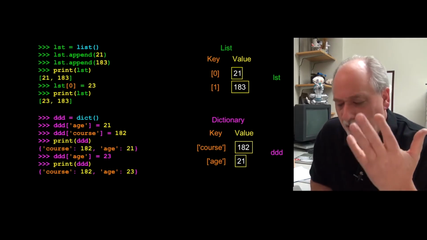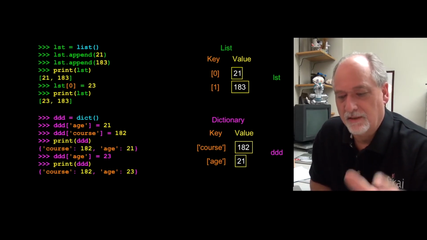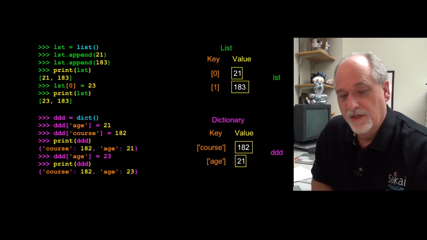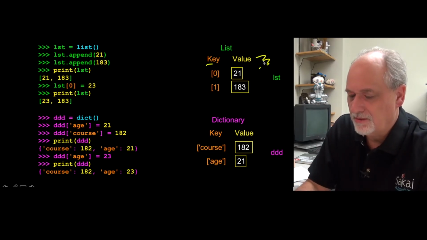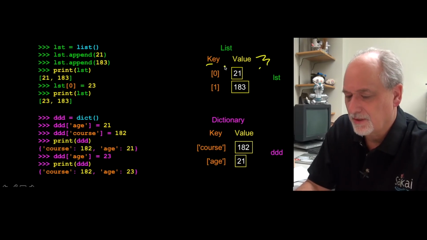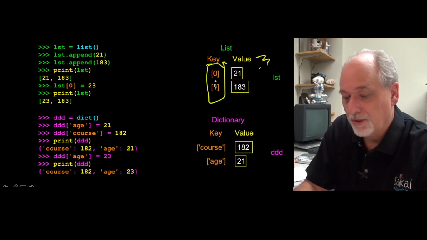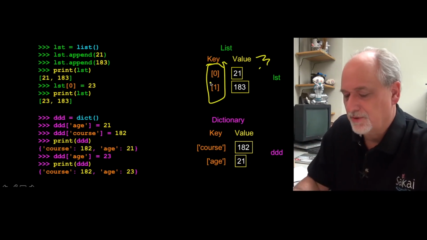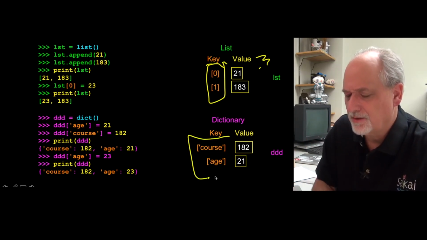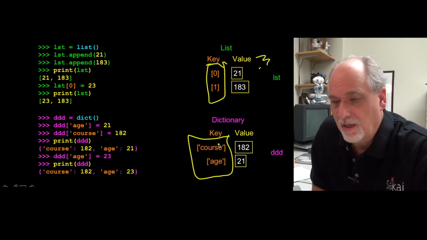Again, you just look at them and you can think of each of these as pretty much doing roughly the same thing except for the indexing mechanism. The values are the same, but the keys are different. In lists the keys are always the position, and you don't get to assign those, other than the fact that the order in which you put them in implicitly assigns a position. And in dictionaries the key is a string.